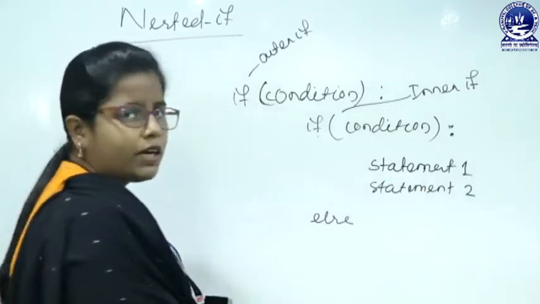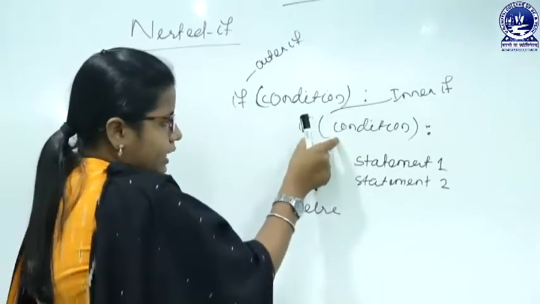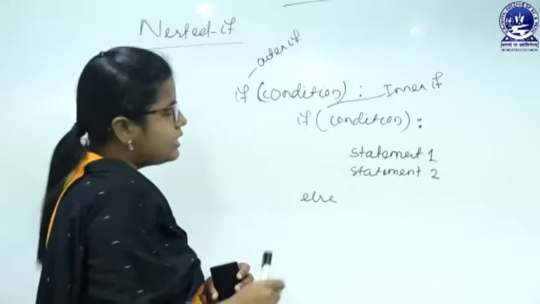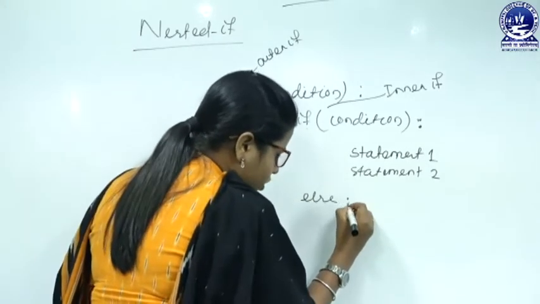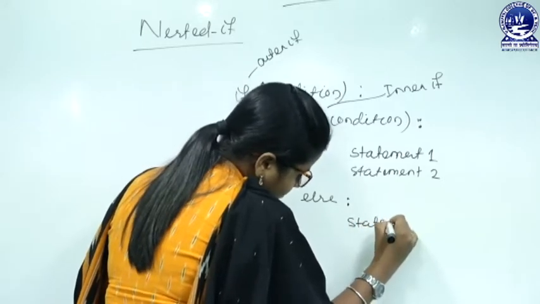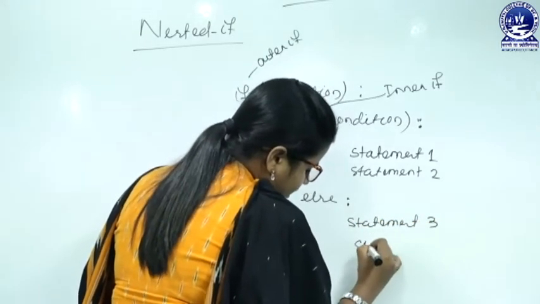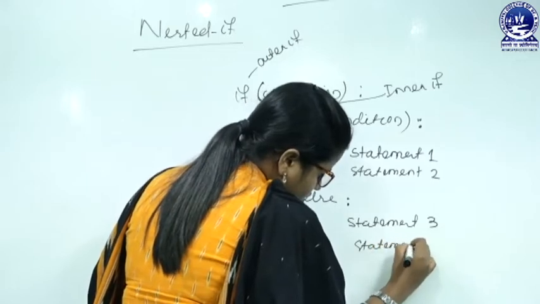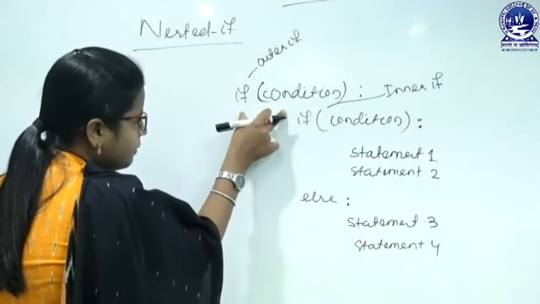So, we have to write two else parts, the first else part for the inner if statement and the second else part for the outer if statement. Here the else part is also followed by a colon, and suppose here statement 3, statement 4.